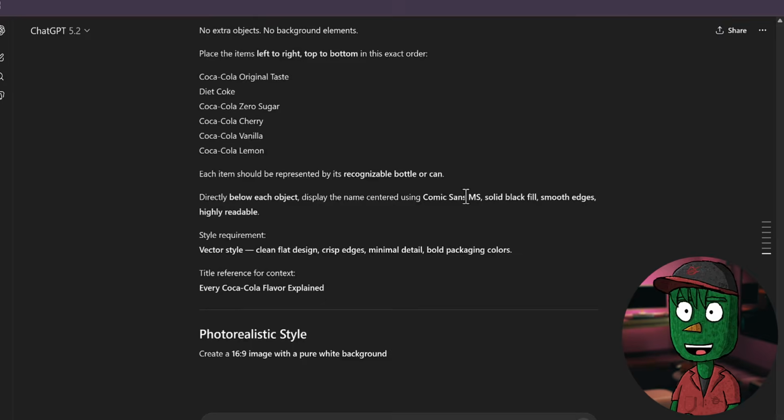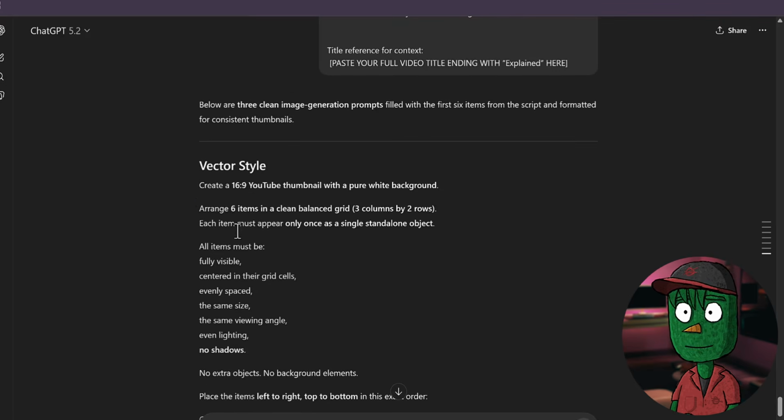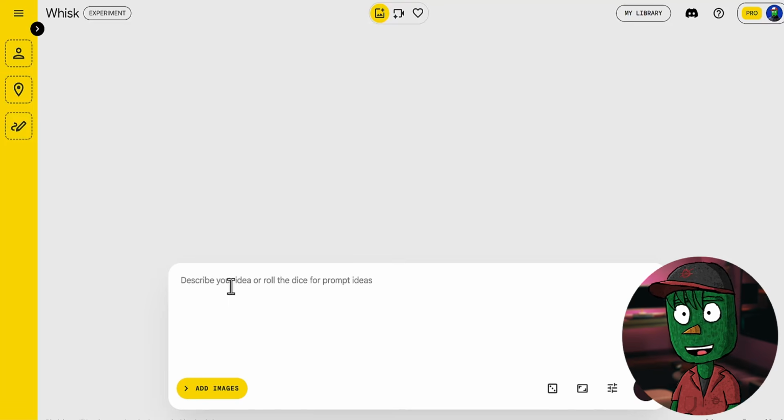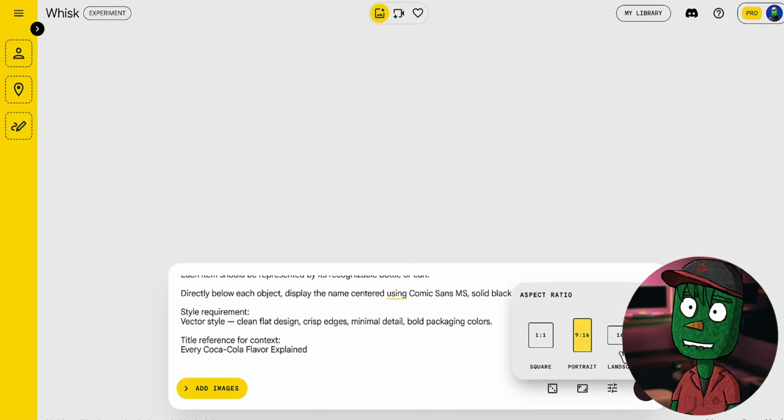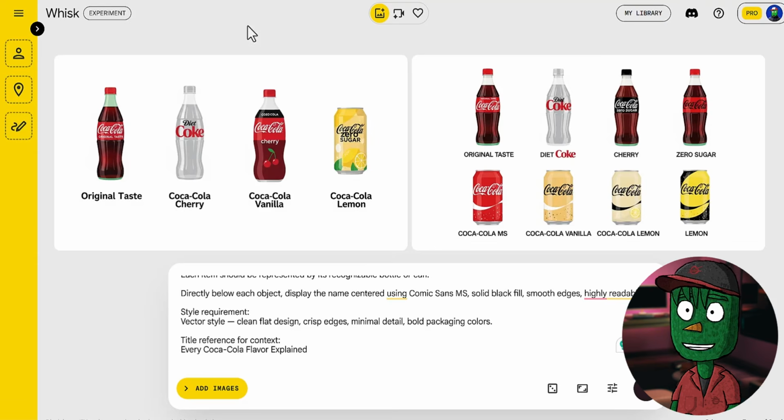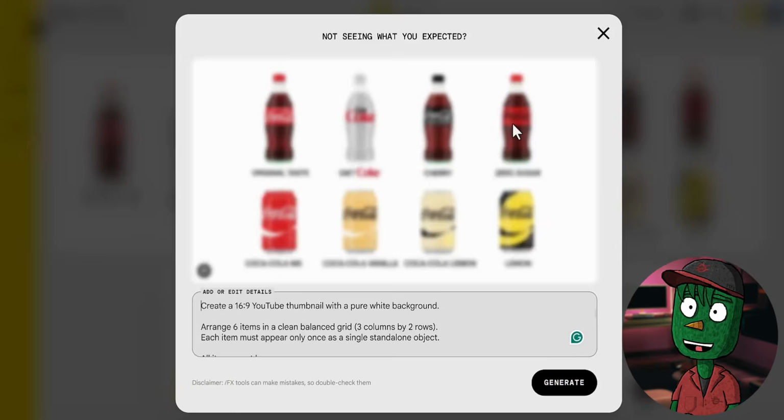All right, so now this is the prompt that ChatGPT has provided. Just copy it just like this and then open Whisk or any AI tool of your choice, paste it here, and make sure you first of all change the aspect ratio to 16:9 and then click on generate. You're gonna have something like this, which is exactly what you need for the thumbnail.